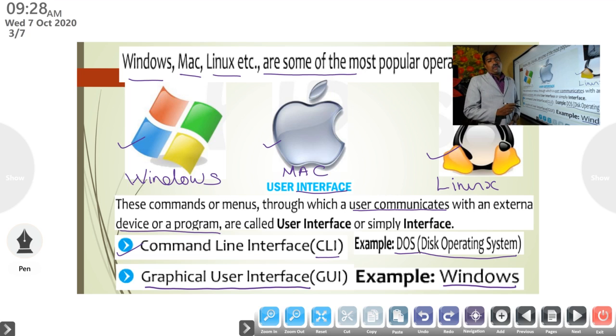This is the graphical user interface. Mouse is an example. Mouse is a very useful device for a graphical user interface instead of a keyboard. We can use the keyboard to communicate with the computer system, but it is also very easy to communicate with the mouse. We can click, drag, and double click. All activities work with the help of the mouse. That is the graphical user interface. Okay.